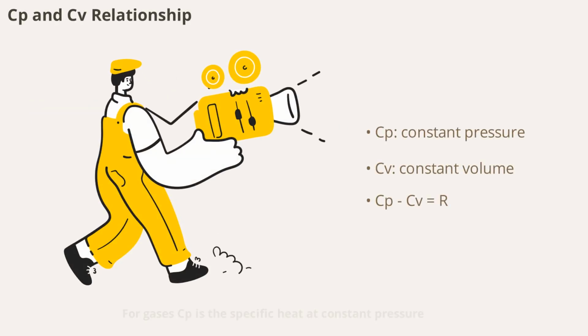For gases, Cp is the specific heat at constant pressure and Cv is the specific heat at constant volume. The kinetic theory provides a simple relation, Cp - Cv equals R, where R is the universal gas constant. This relationship is fundamental in thermodynamics and helps in calculating the work done by gases during expansion or compression.